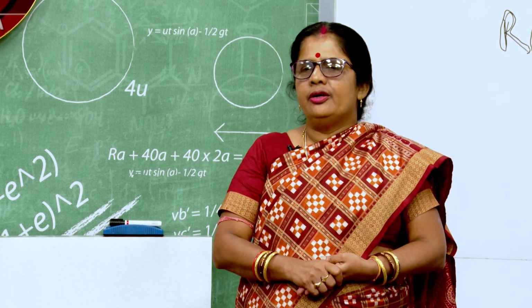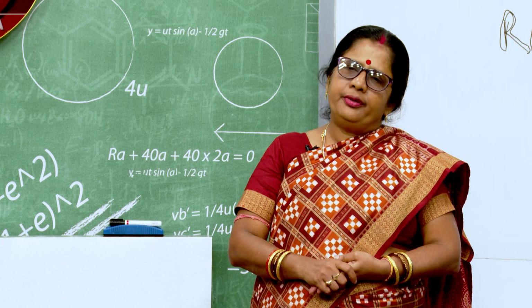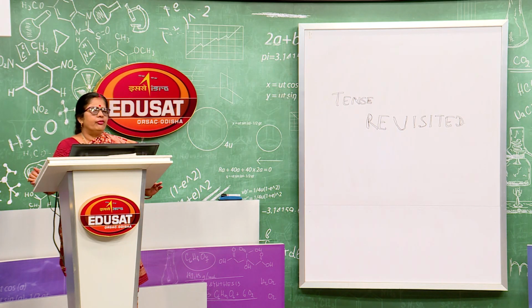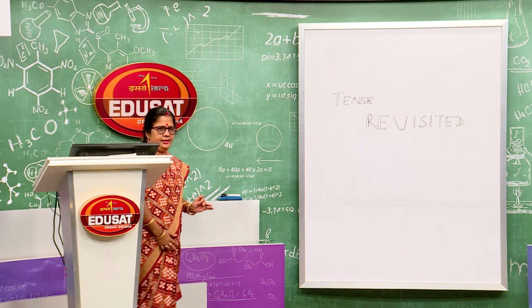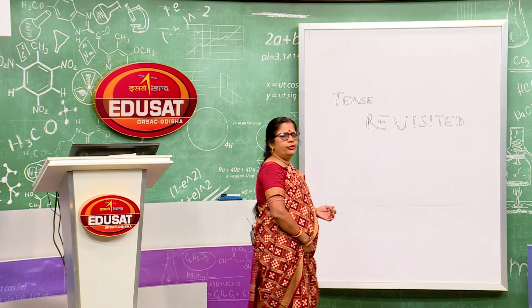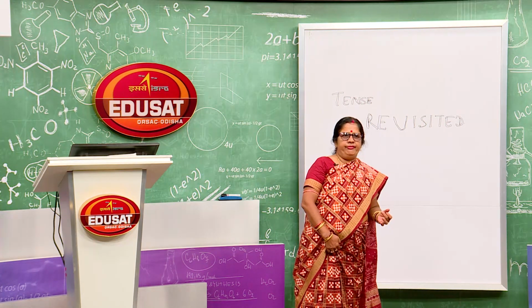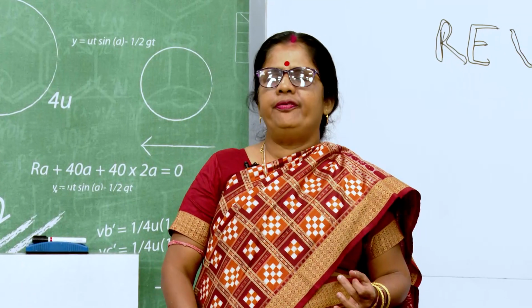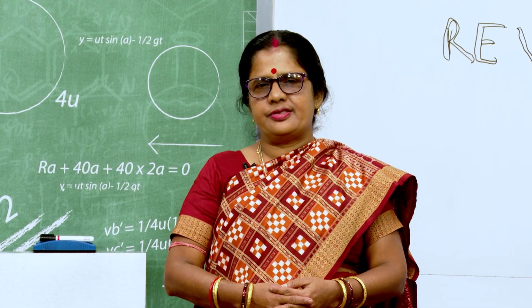So, students, what we have discussed today is that English verbs have 2 tense forms, present tense form and past tense form. No future tense form for English.